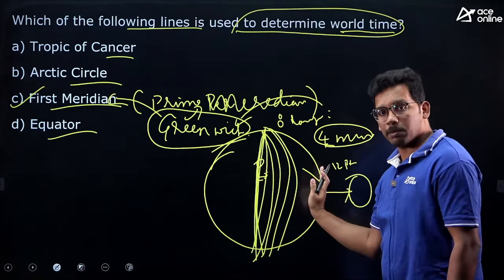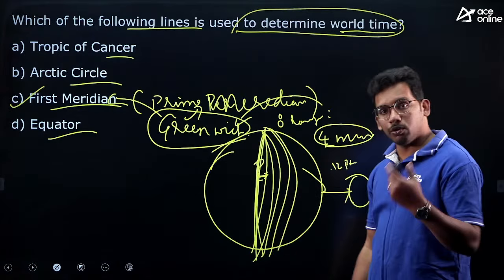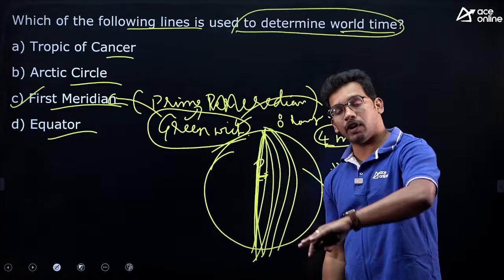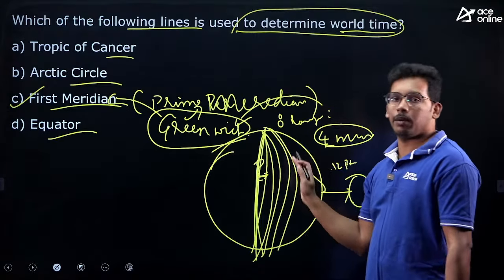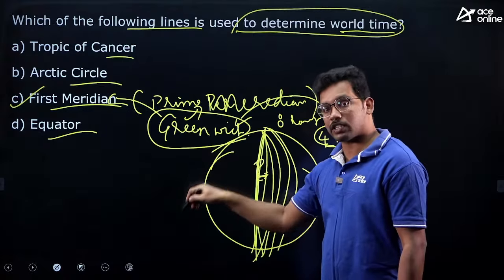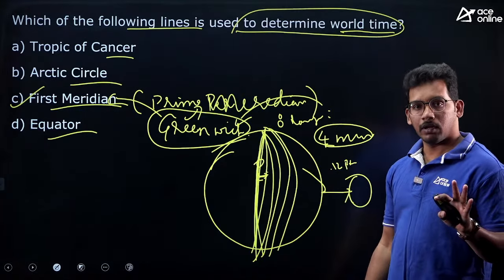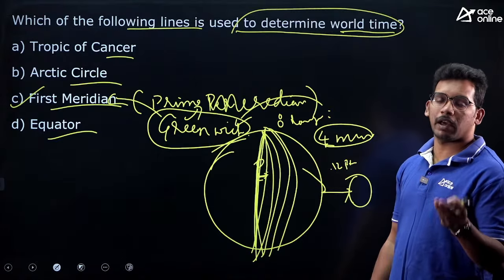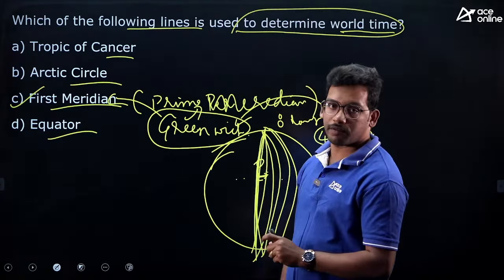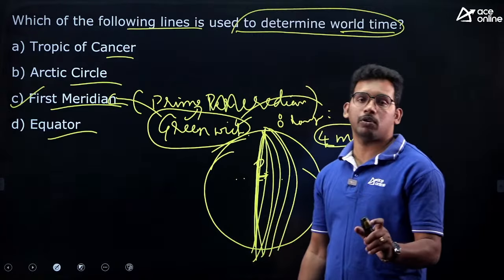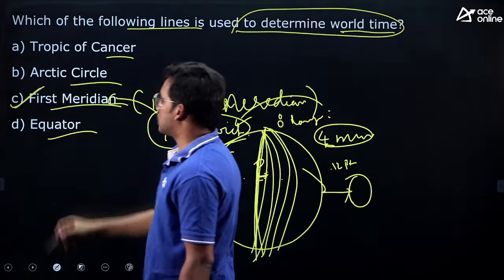And if it is eastern hemisphere, as sun rises in the east, they are advanced. That means if in UK there is 12 PM, we are advanced. That means we are at 5:30 PM in the evening. Because sun already came to us, and the places towards the west of Greenwich will be behind. That means morning. So if it is 12 PM in London, then it can be 11 AM, 10 AM. So all this kind of topics are very important for the exam. Try to revise the longitude and time related concept. So this is the answer, first meridian.